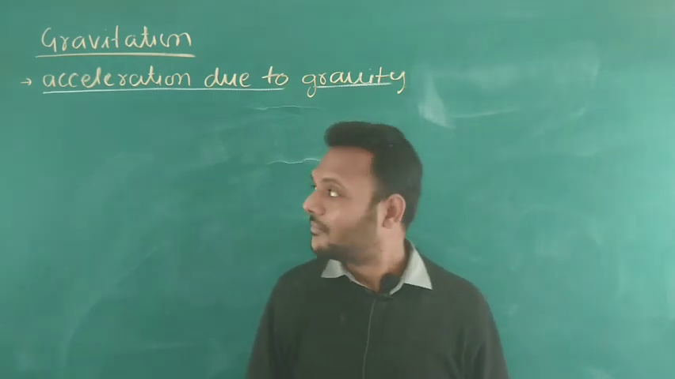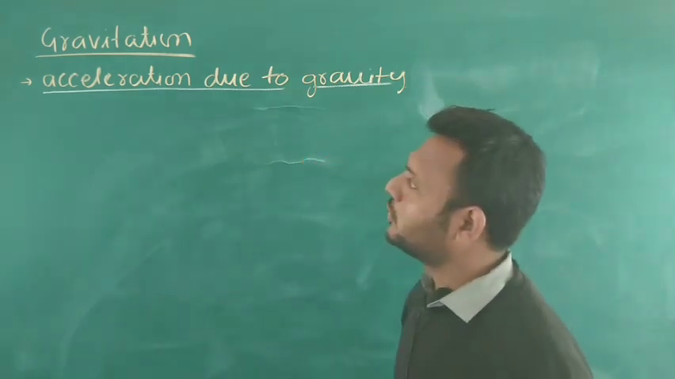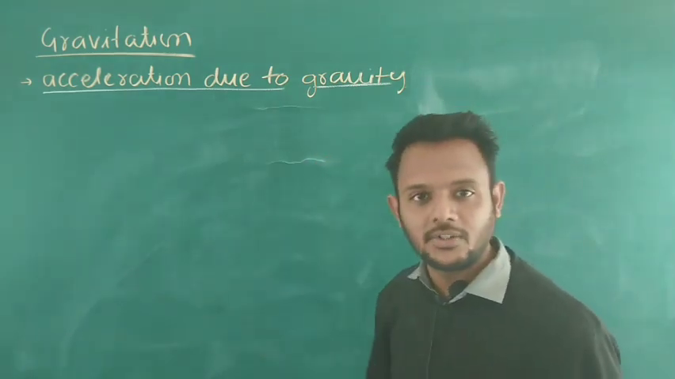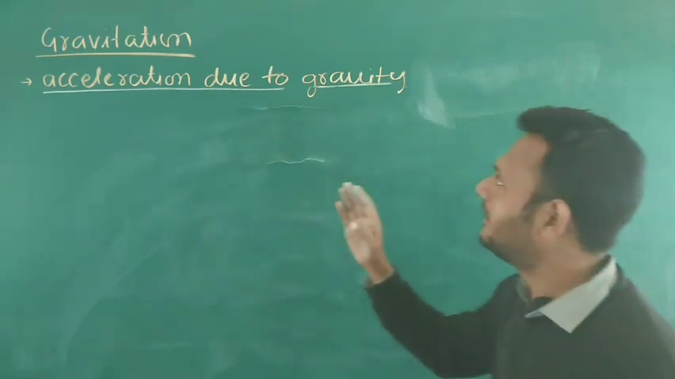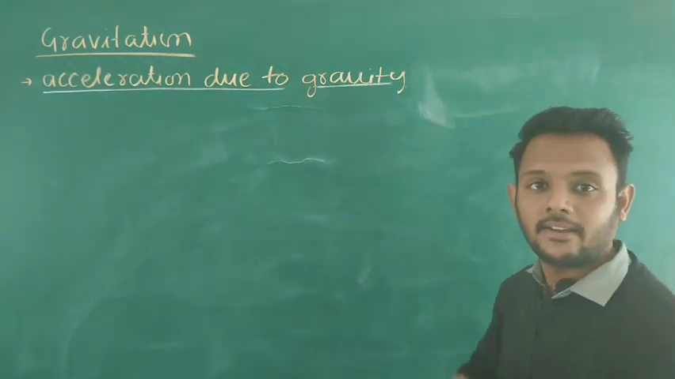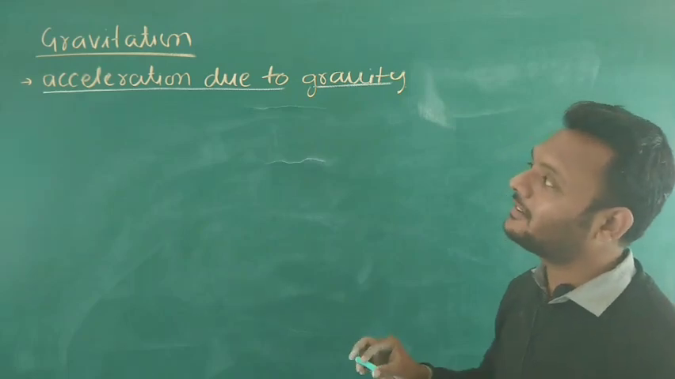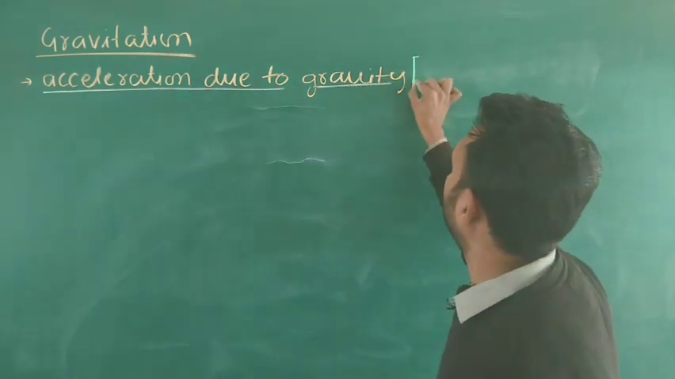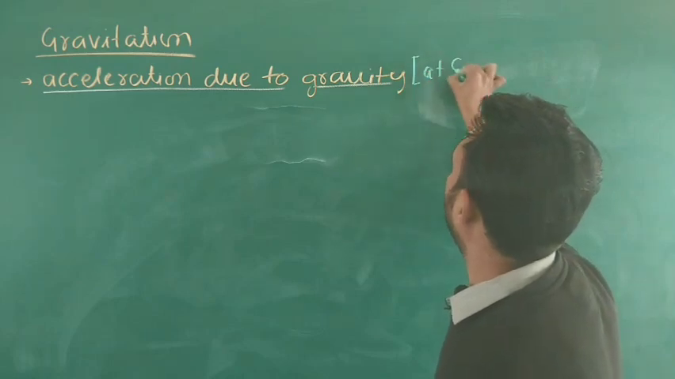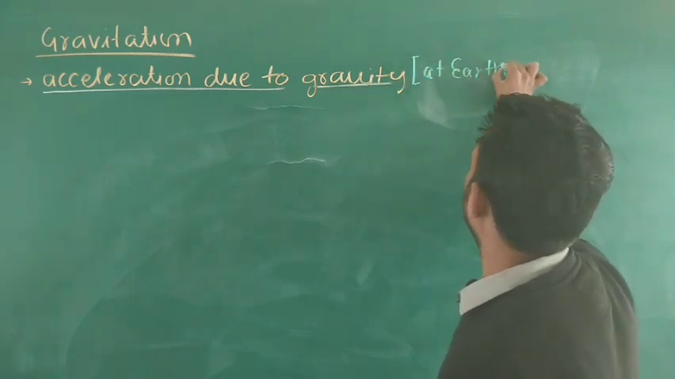Today I am going to speak about the chapter gravitation, and from the chapter gravitation this is our topic, acceleration due to gravity. Here I am going to speak about acceleration due to gravity at the surface of earth. So we can write down here: at earth surface.